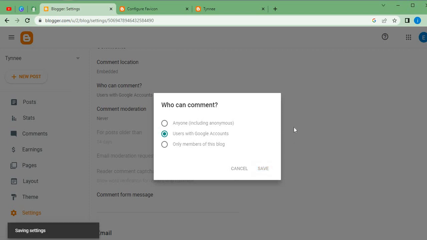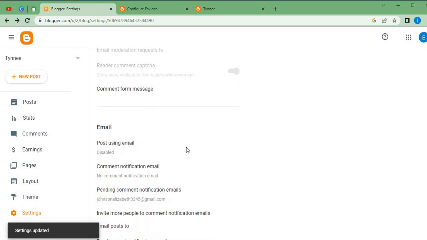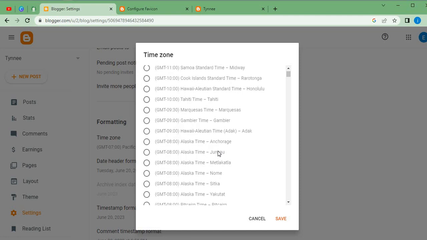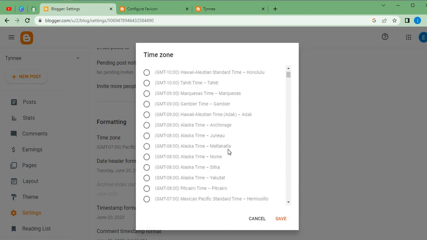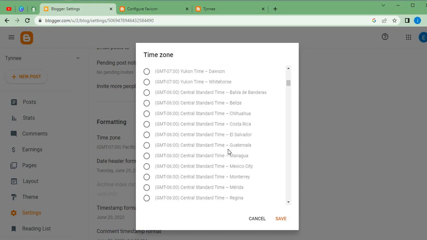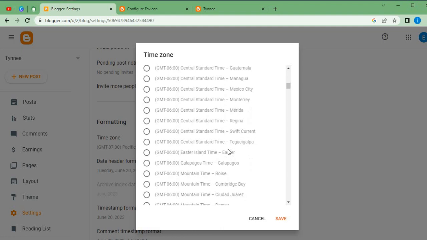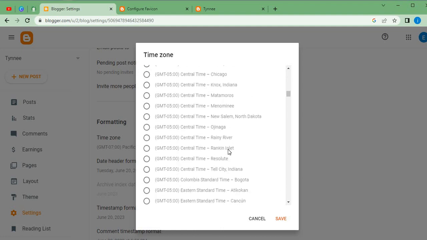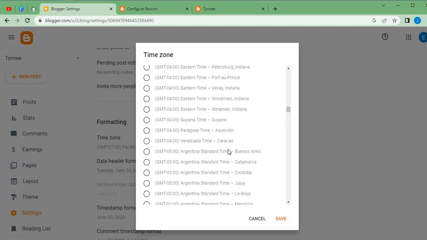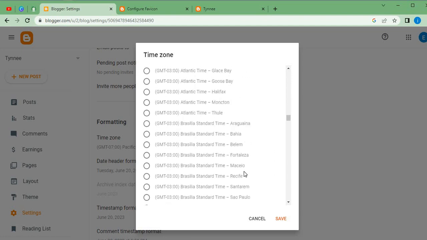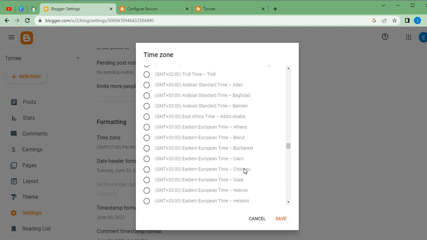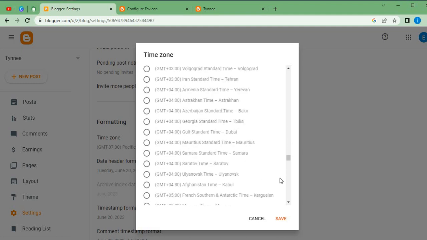So we click on save here, then we move on to the next thing. Now the time zone here, depending on your location. I'm in Nigeria, so I'll be using Nigeria, and in most cases Lagos. But let's say you are in Los Angeles, California, or New York, or another Asian country, or China, or even an African country like Ghana or Zimbabwe. You can easily come here, scroll down to where you see your GMT or your time zone, then click it to select it.